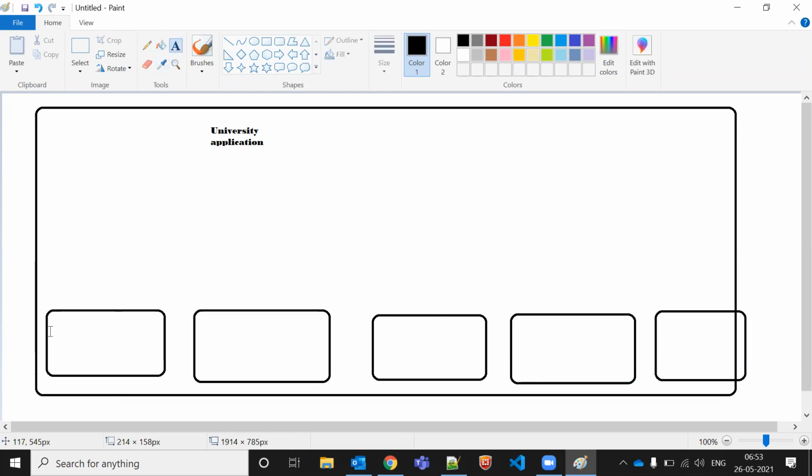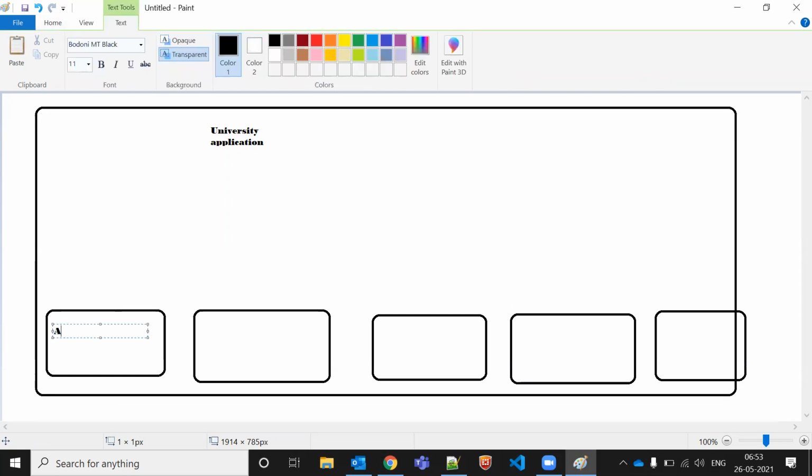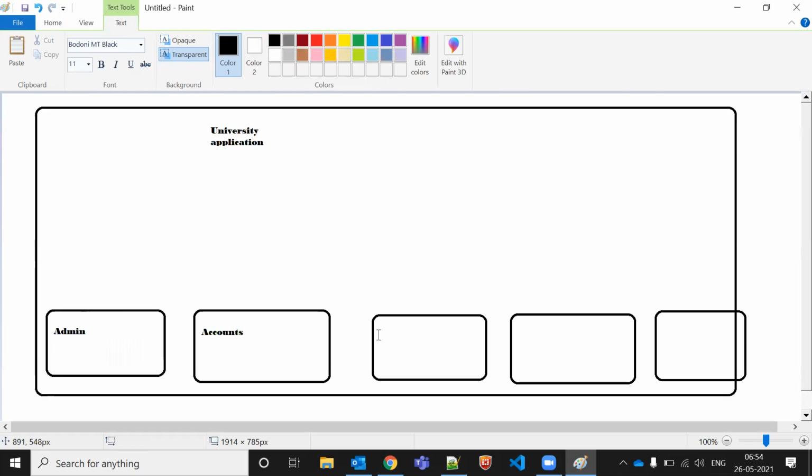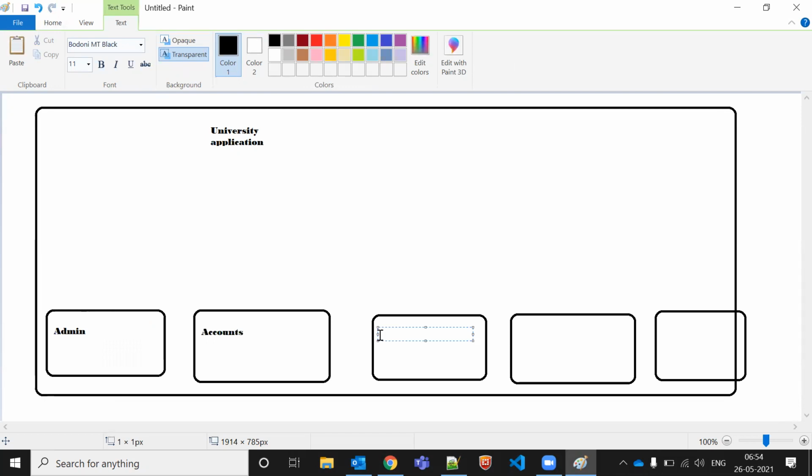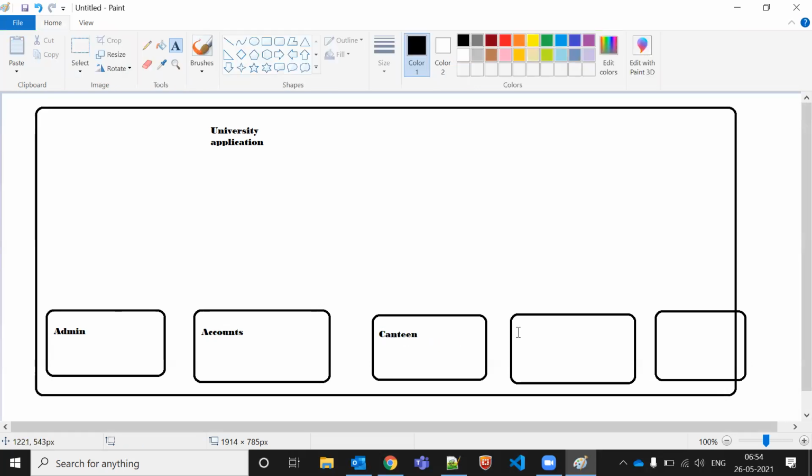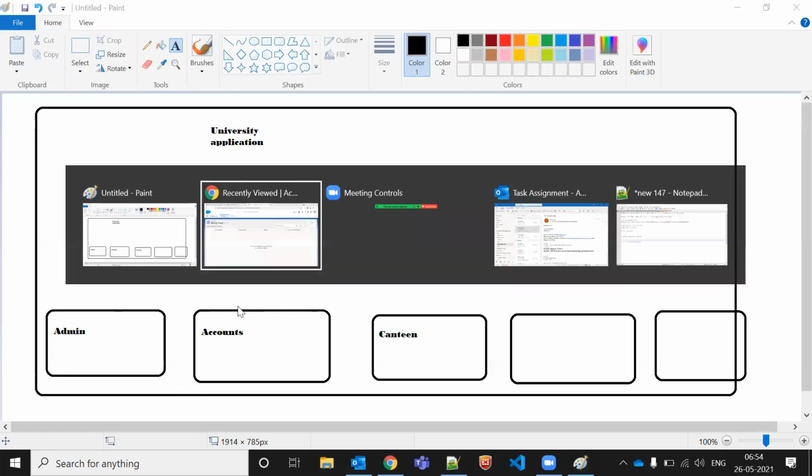Let's say in this one we are storing admin data only. Here we are storing accounts. And here, say canteen, that is also a department. Something like this, you can create from your side.